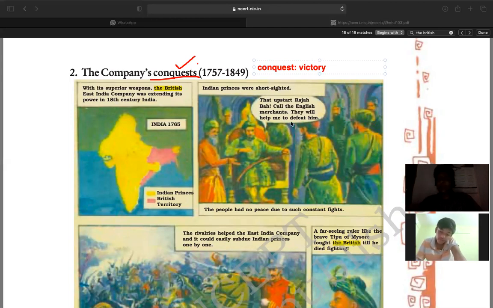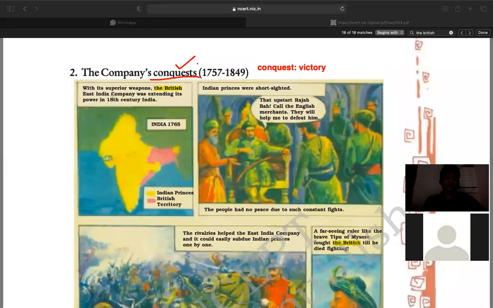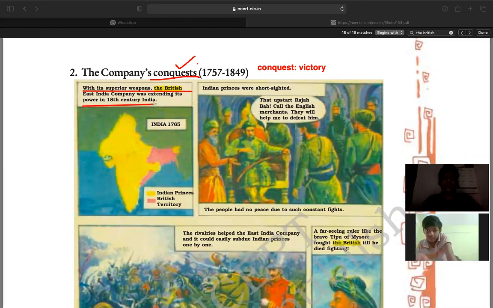So what does it say? It is telling us that with its superior weapons, the British East India Company was extending its power in 18th century India.